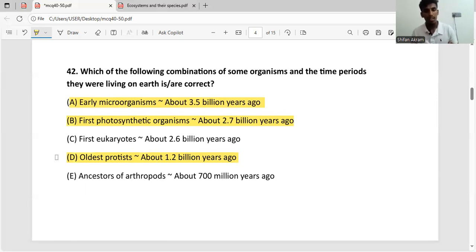And also remember, the organisms that evolved 700 million years ago are sponges. And another thing to remember, they might ask you about this in your future exams, is about arthropods. Arthropods are the first land organisms that arrived on Earth. Also remember that part. So the correct answer here is A, B and D.